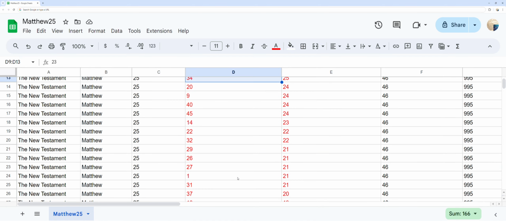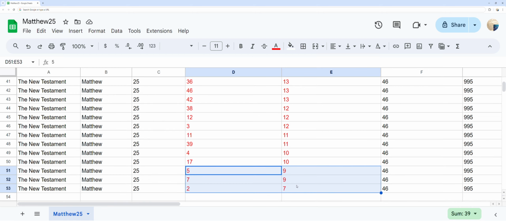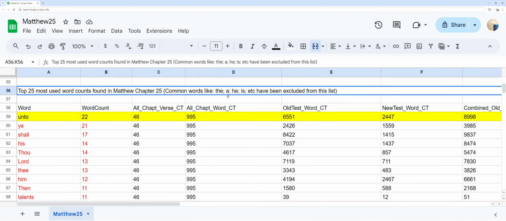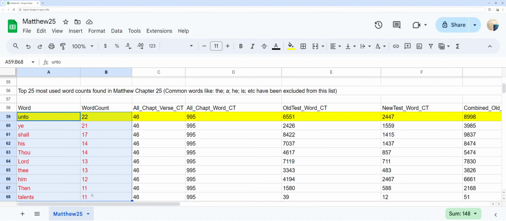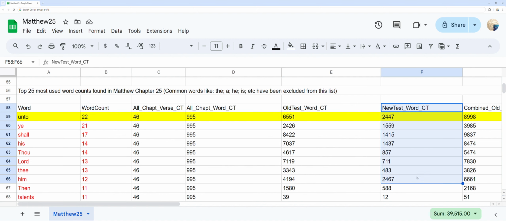Top 25 most used word counts found in Matthew chapter 25. You can see the most frequent words in Matthew chapter 25 and the word count for each ordered by word count. As well, you can compare that to the total times those words are used in the whole of each Old Testament, New Testament, and both Old and New Testament combined.